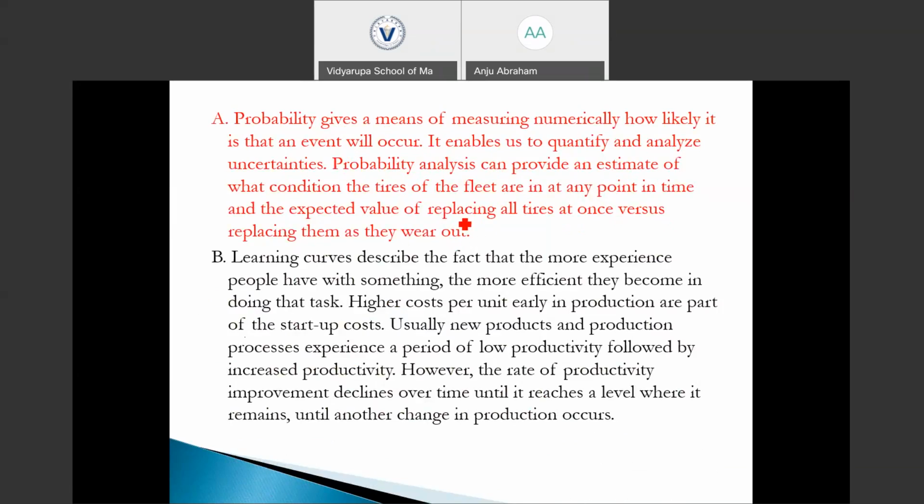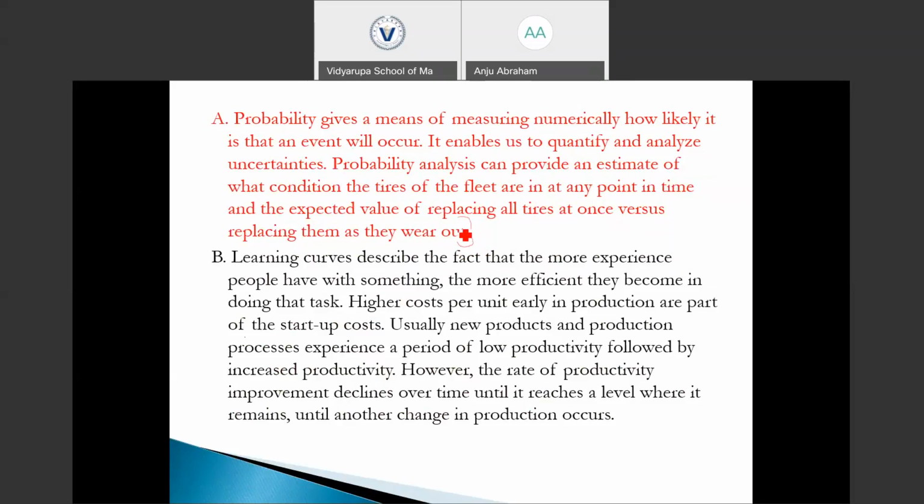So we are going to find the expected value of replacing the tires as they wear out and replacing the tires periodically at any point in time. The expected value of these two situations is what we are going to analyze using this probability.